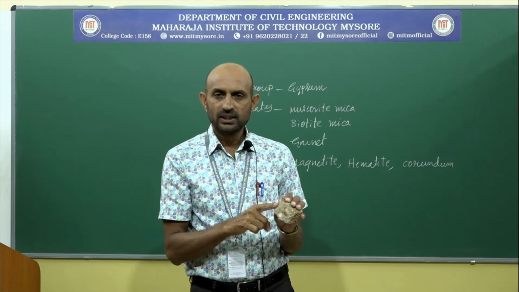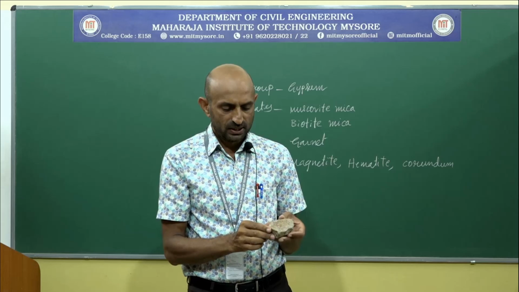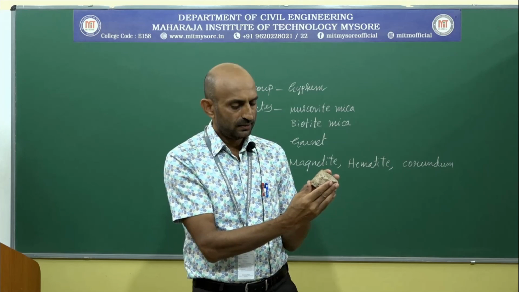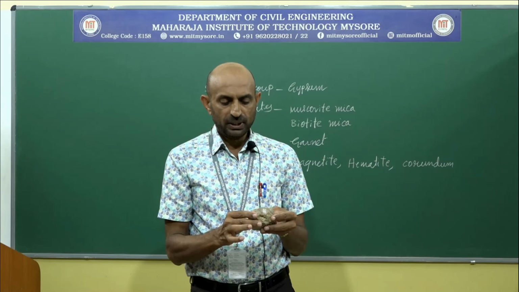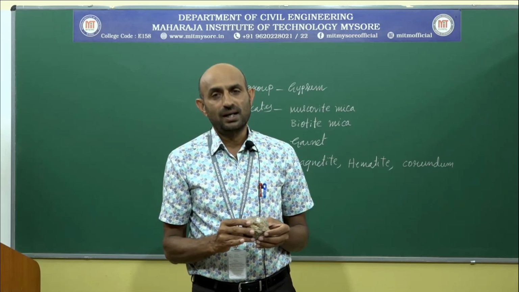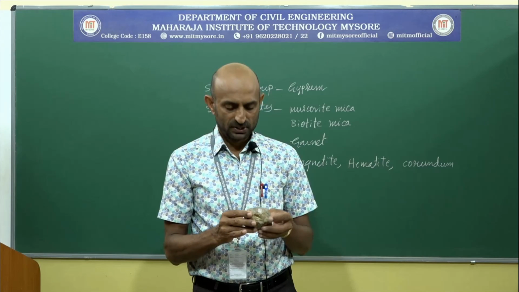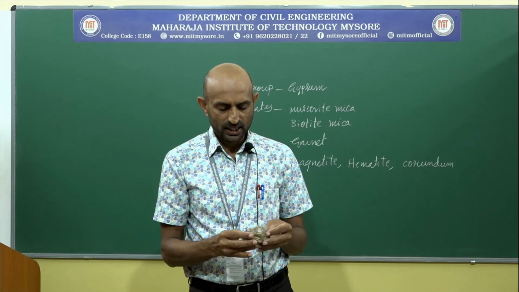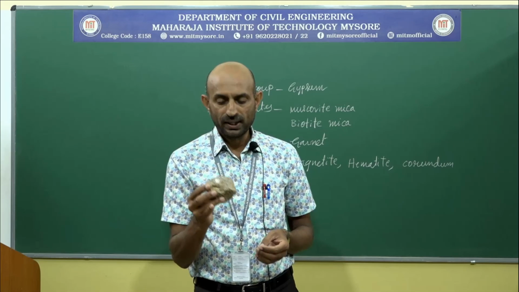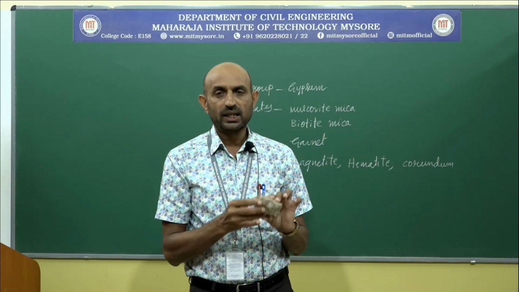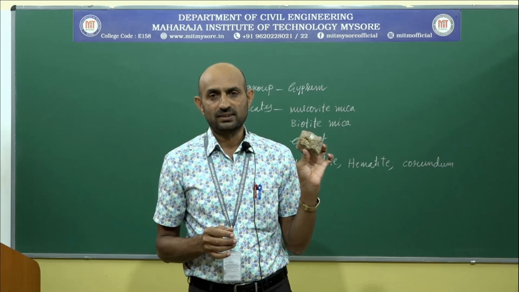Fracture uneven, cleavages absent, diaphanity opaque. Chemical composition aluminium oxide Al2O3 and 2 molecules of water can be seen. Hardness 3, specific gravity 2.6. Again classification is a hydroxide.